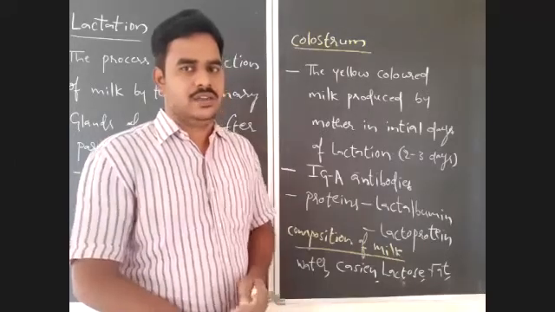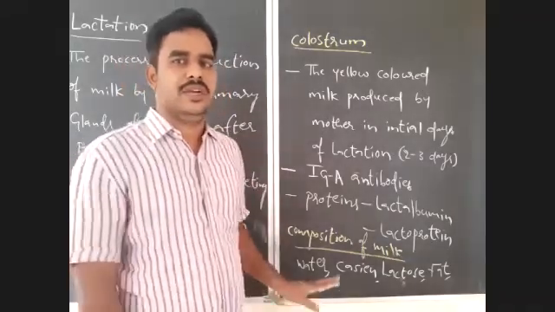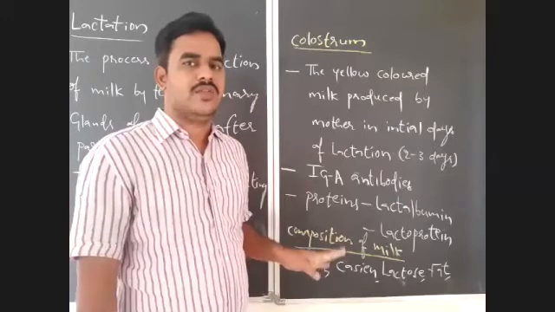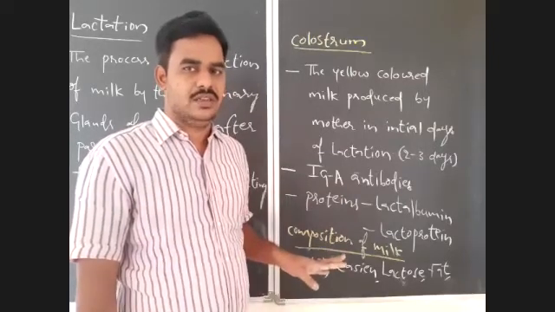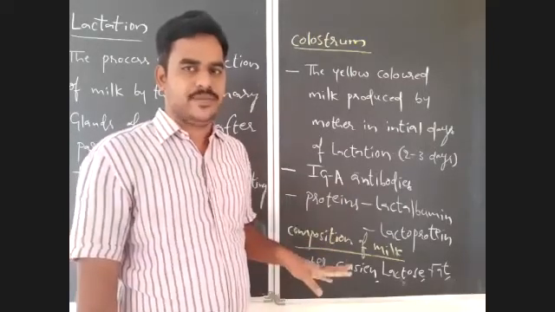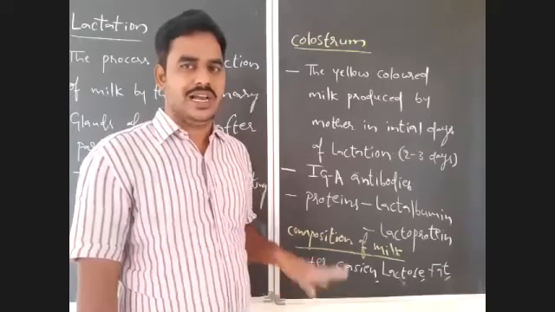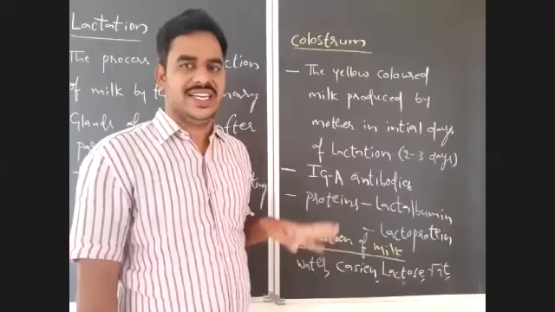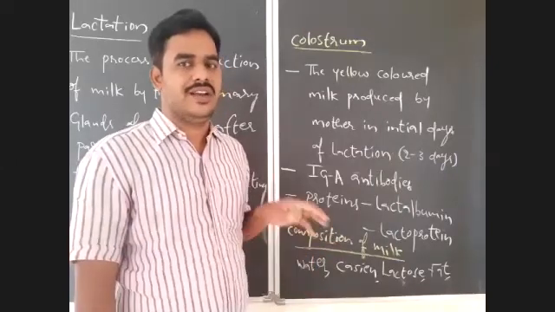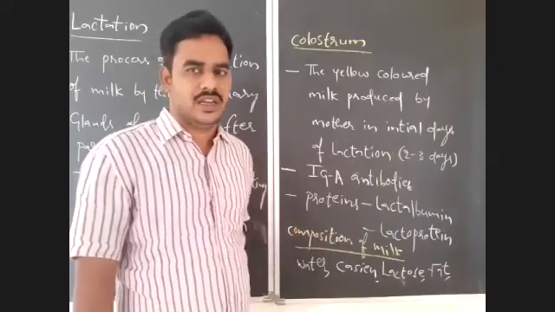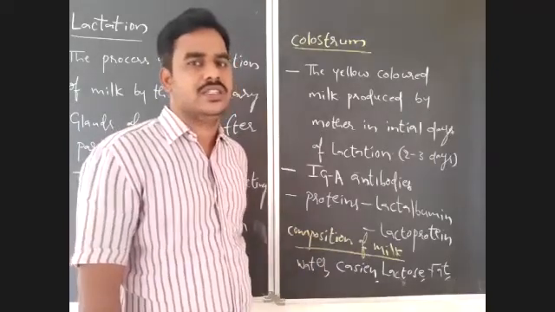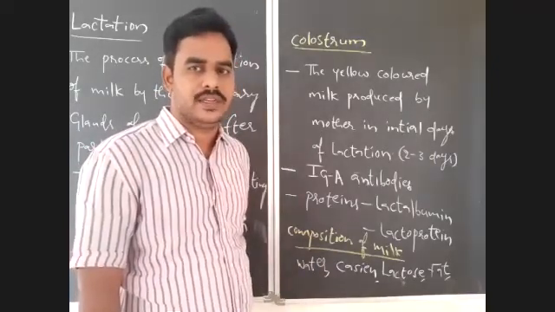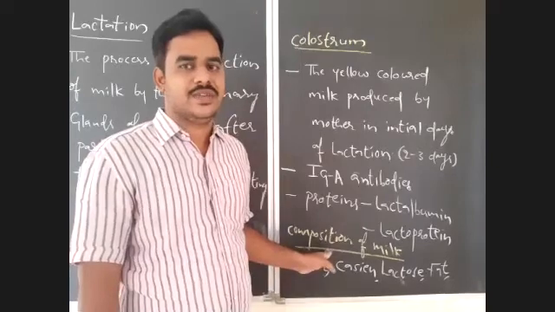So what is the composition of milk? The human milk contains water. After that, fat droplets, the milk protein casein, and milk sugar lactose. Along with that, minerals like sodium, potassium, phosphorus, calcium, and all vitamins. But the vitamin C concentration is low, right? And iron is absent in the human milk.